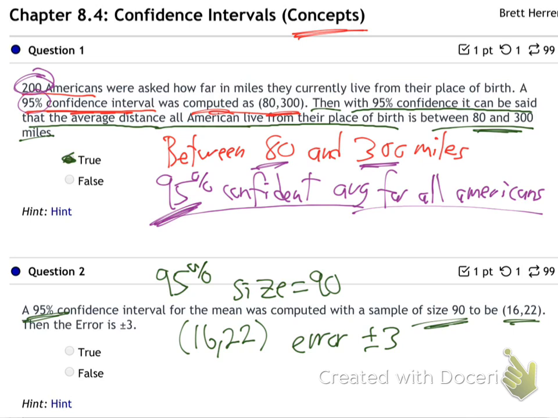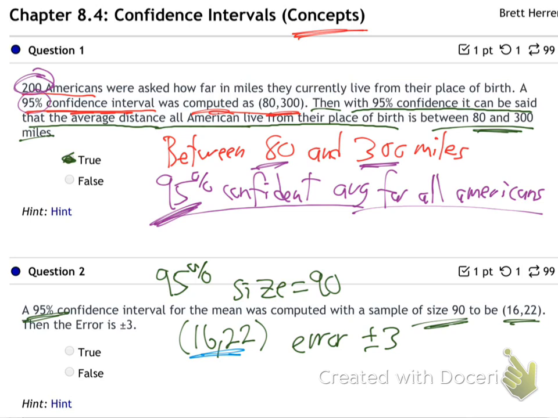What do you think? Anybody know how we determine that? Could we find the middle of this interval? How would we find the middle? Add and divide by 2.